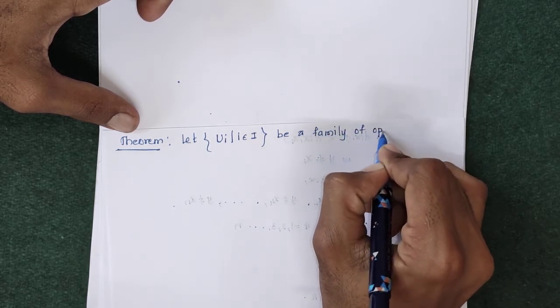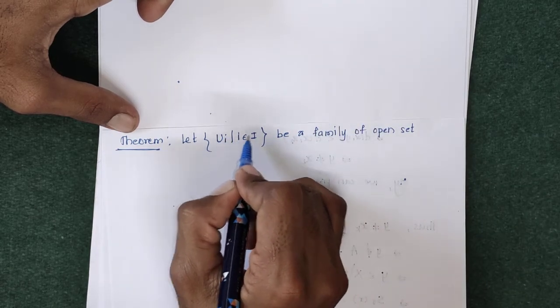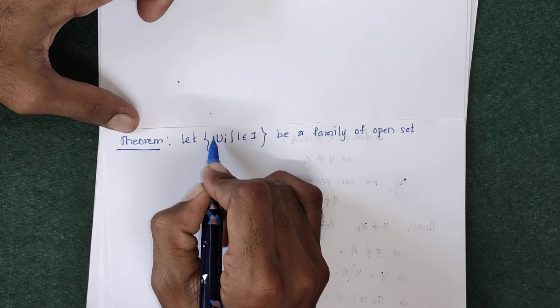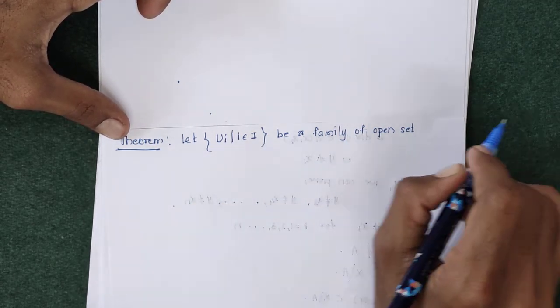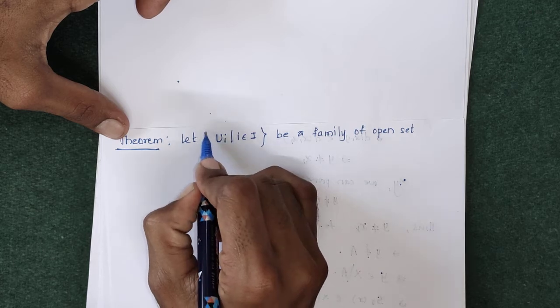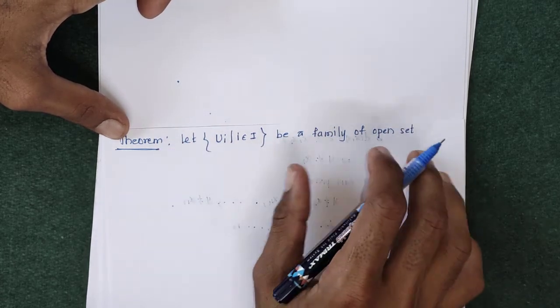Family of open sets means i belongs to index set. So i equals 1 means u1, u2, u3, u4, u5 and so on, all these are open sets, and just combining them in one set we can say that this is the family of open sets.